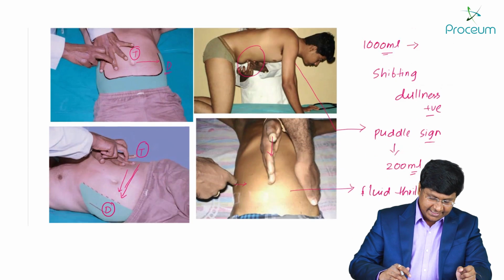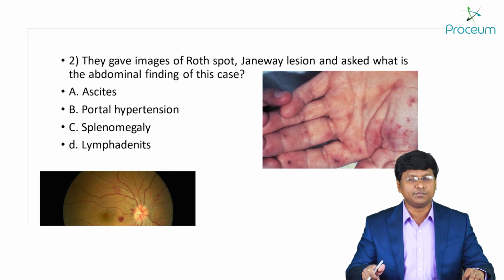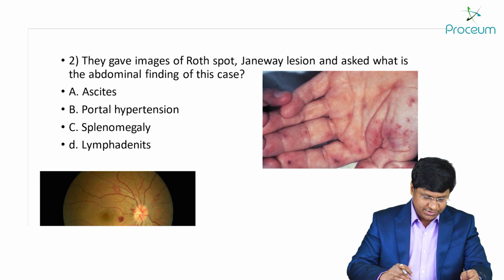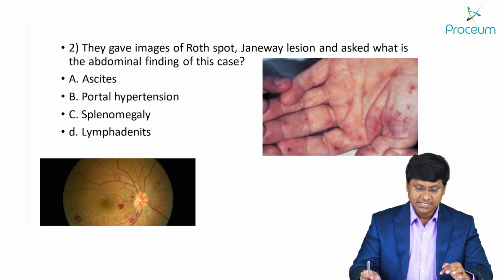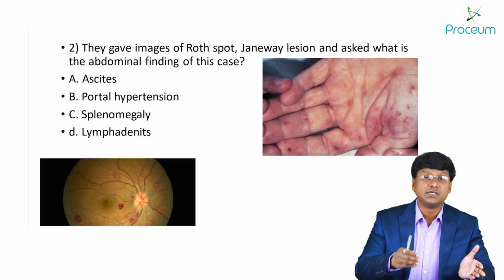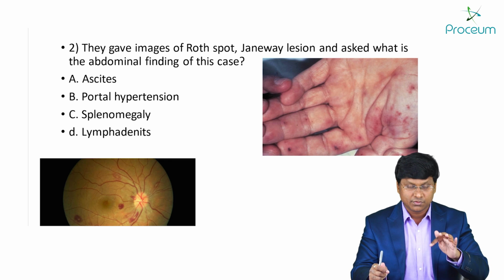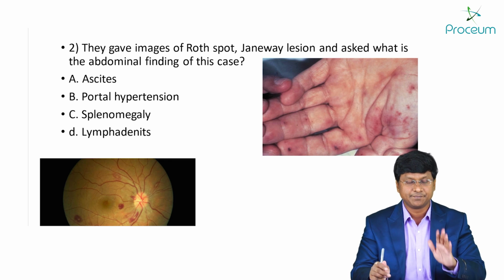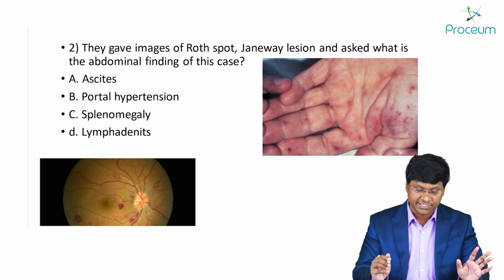Now, followed by that, you see the next question. This was the other recall which was given to me by the students. They gave an image of Roth spots and Janeway lesions and asked what is the abdominal finding of this particular case. They didn't give you the images' explanation. They just gave the images. They didn't tell you, this is Roth spot, this is Janeway lesion.